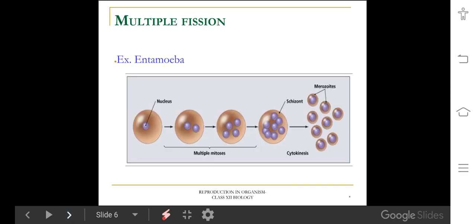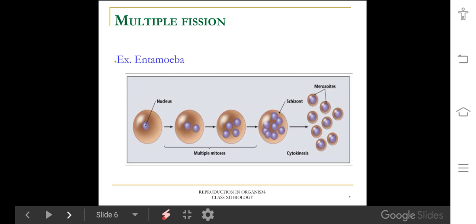Next, move on to another type of fission, multiple fission. Example, Entamoeba. Entamoeba histolytica is a pathogen, and it is also observed in amoeba and also in plasmodium.